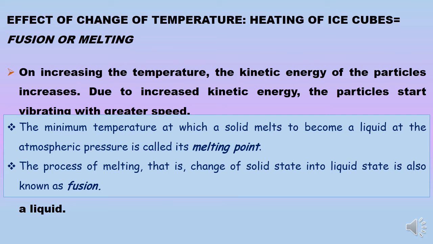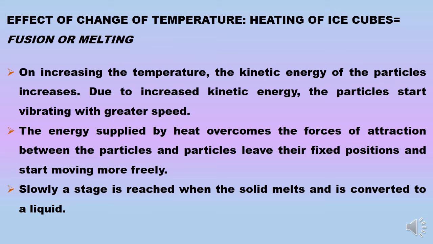Let us move ahead and understand a few more concepts. Latent heat of fusion. So fusion is melting, and as we have just discussed, the temperature of the entire content of the beaker did not change till the point all the ice was melted. So we were continuously providing the energy from the burner. Where did that energy go? It seems like it was hidden somewhere, and that's why we call it latent heat of fusion.